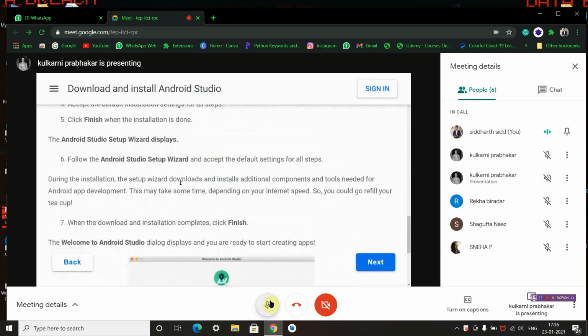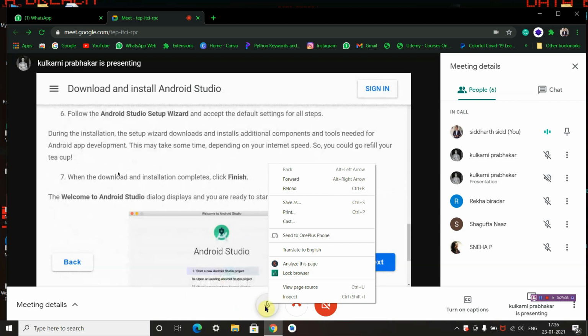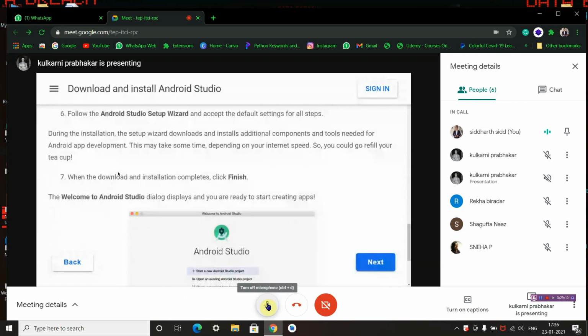During the installation, the setup wizard downloads and installs additional components, additional SDKs and other things which are necessary for the development of Android, which we recommend you to download. That download may take some time, depending on your internet speed. So again, you can go and refill your teacup and have a tea till then.